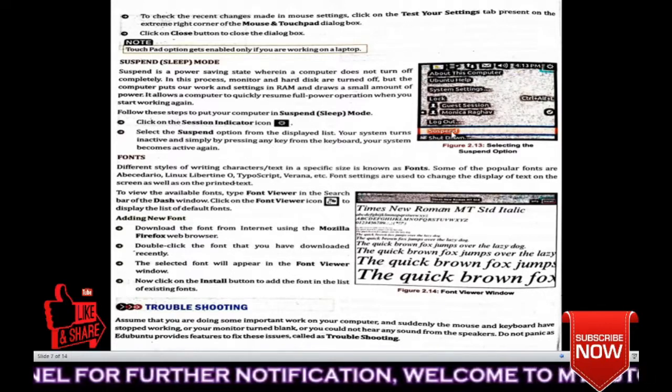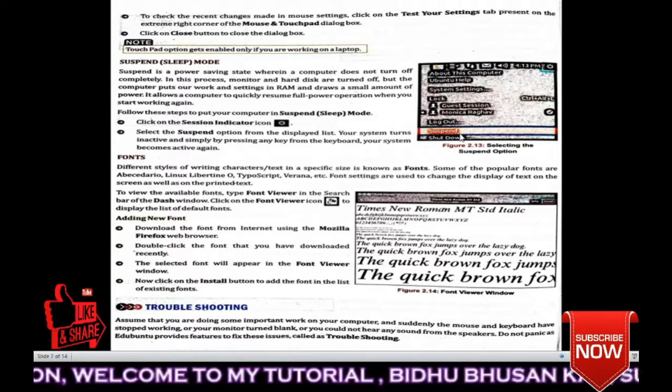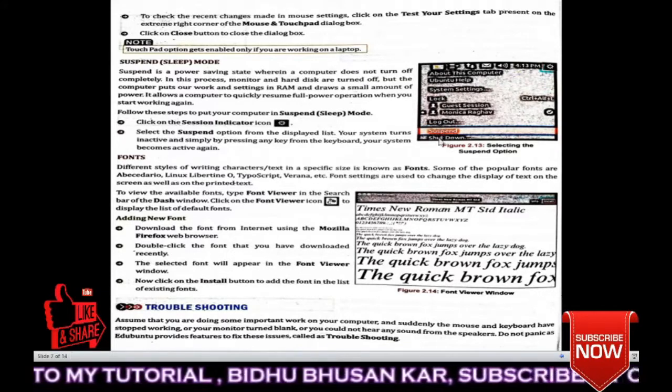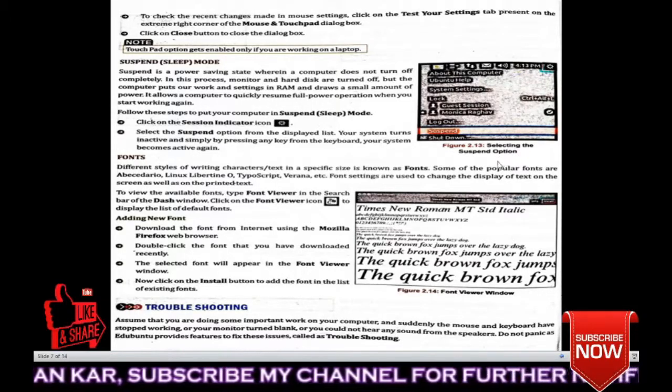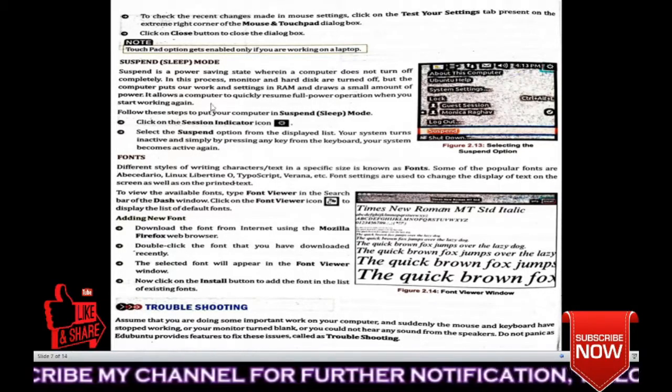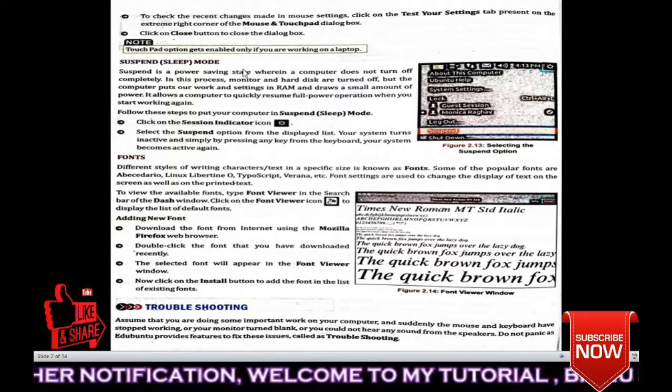Okay, so this is your suspend option. There are other options too, log out, shut down, as you can see. Selecting the suspend option, understood or not? If you select the suspend option, it will go into sleep.